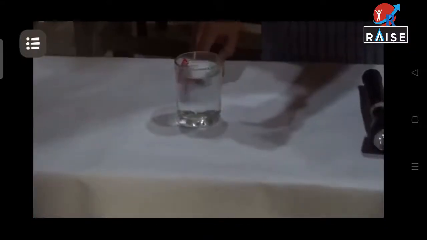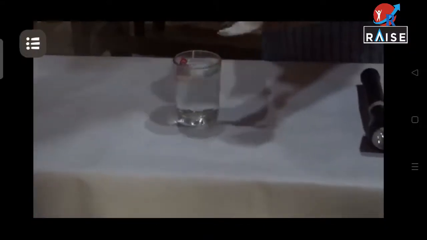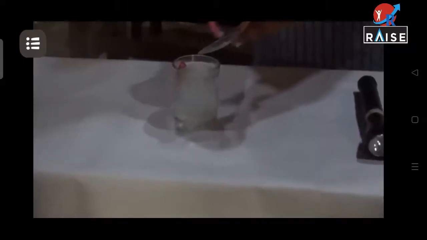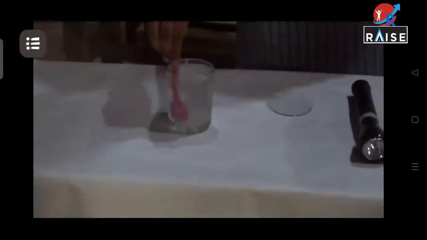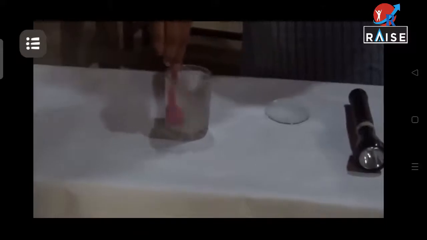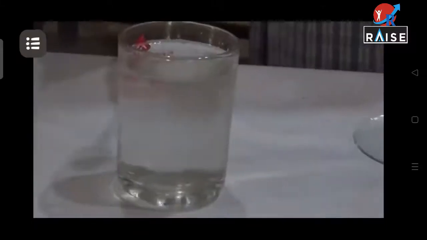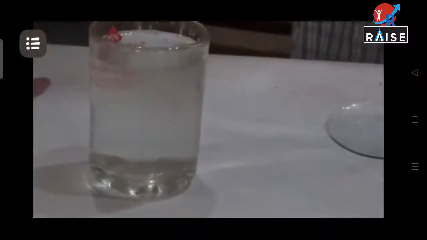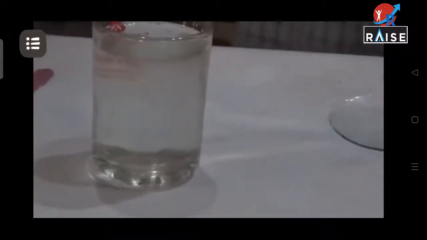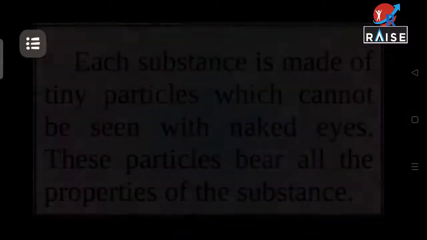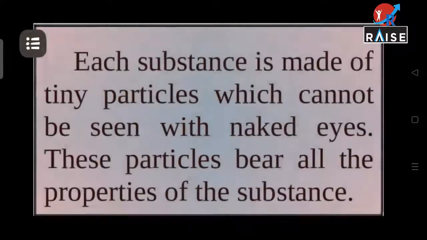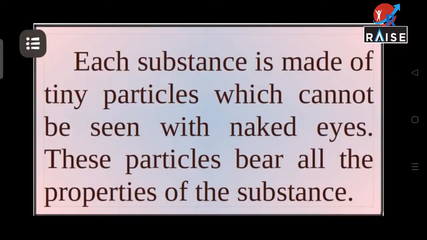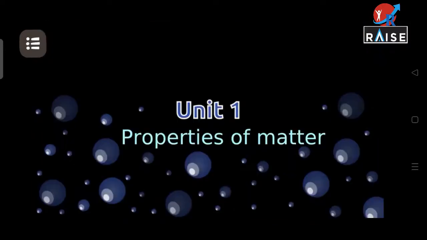Water is taken in a glass tumbler. Add some common salt and stir well. You can see the formation of common salt solution. Can you see the particles here? Substances are made of tiny particles which cannot be seen with naked eyes. These particles bear all the properties of the substance.